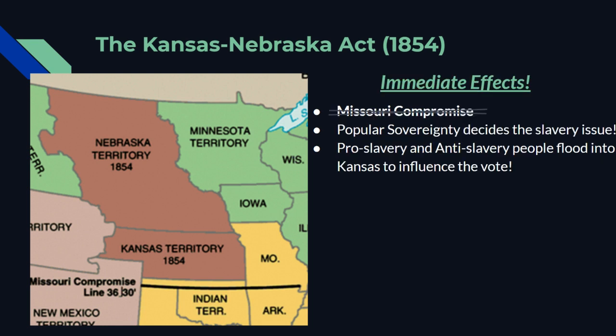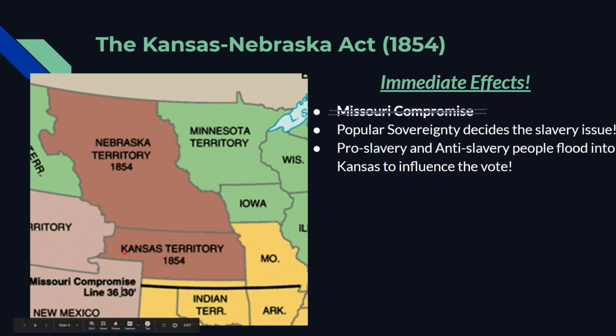So the immediate effects, right when this act is passed, it cancels the Missouri Compromise, right? Because like we said, that line is not being respected. Popular sovereignty is going to decide the issue, right? There's going to be a vote. And because there's a vote, people in surrounding states and all around the country, they start to move to Kansas because they want to influence that vote, right? They think, oh, if I live in Missouri right now, I can go and move my farm to Kansas.